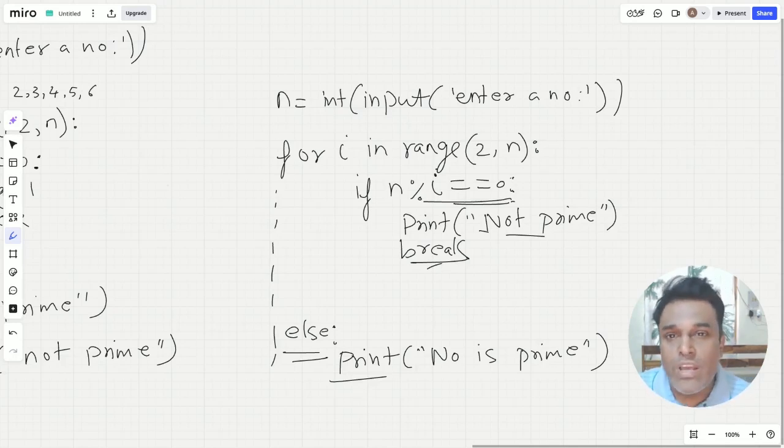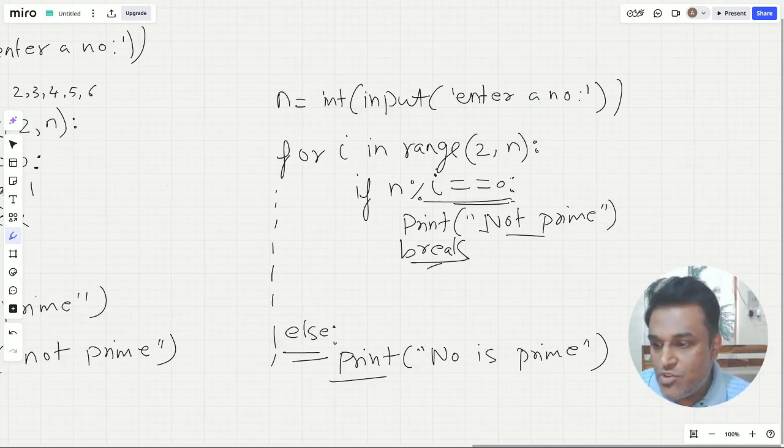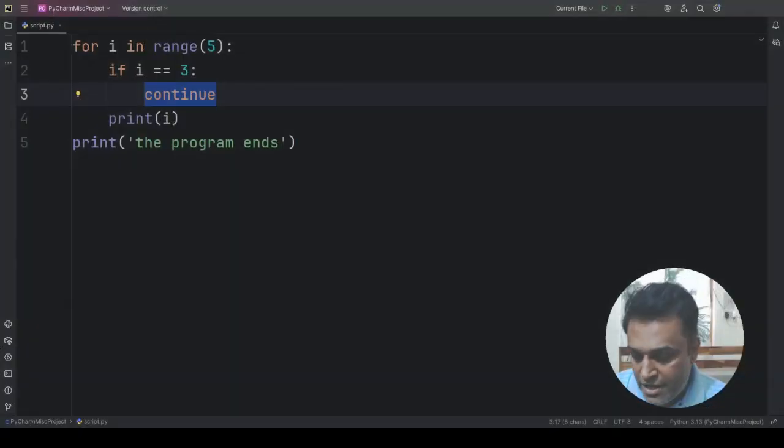As you start coding in Python, you're going to also use this else part, that is for the for loop and the while loop. And now what we are going to do is we are going to switch to PyCharm and we are going to implement the code. So let us just switch to PyCharm, and here it is. And this was the previous code. So let me just delete that.